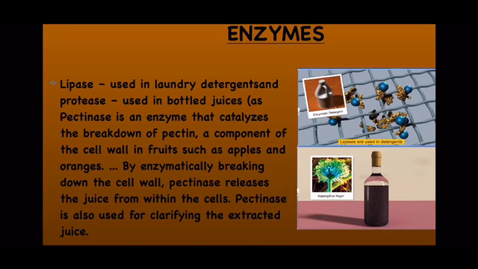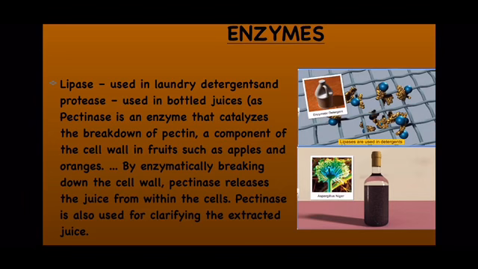So these pectinases and proteases act on the cell wall, as a result of which the juice within the cell will easily come out. So these pectinases are used for clarifying the extracted juice, right? Again, Aspergillus niger is the fungus from which you will get these enzymes.